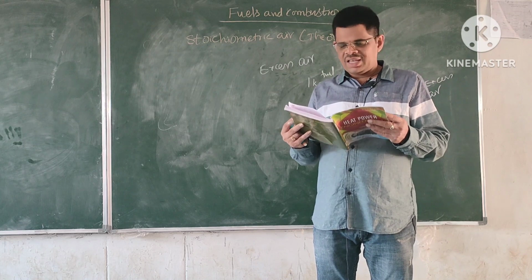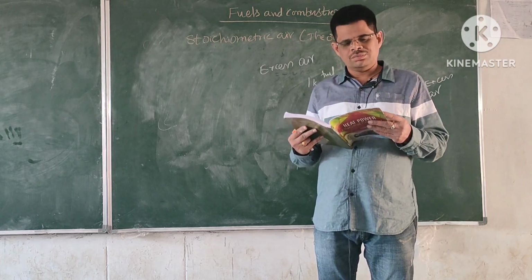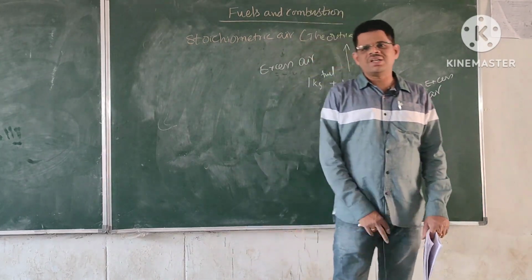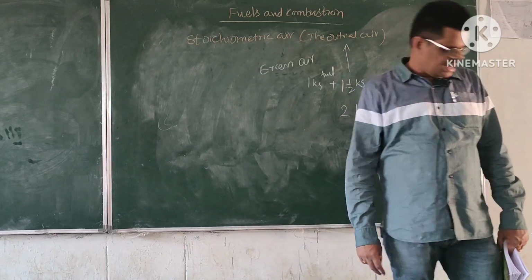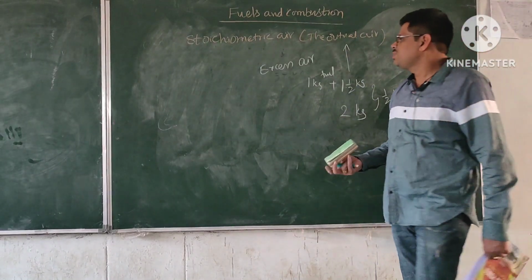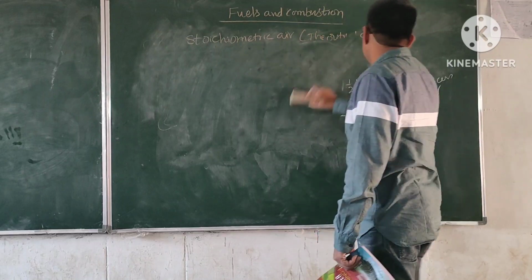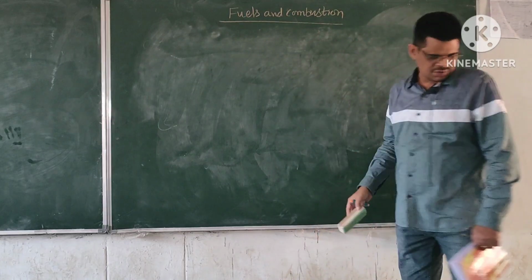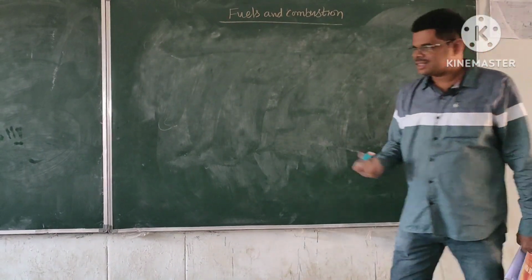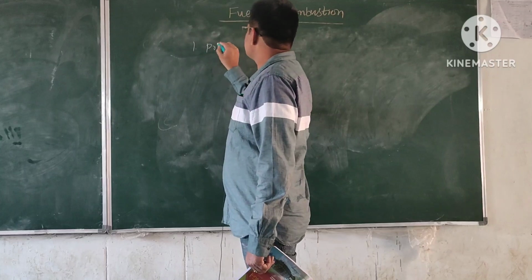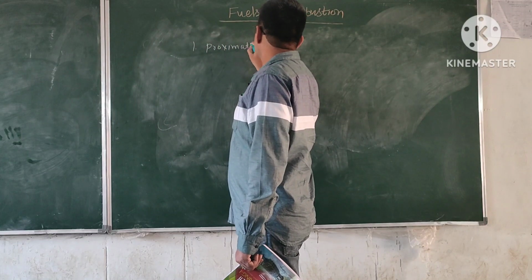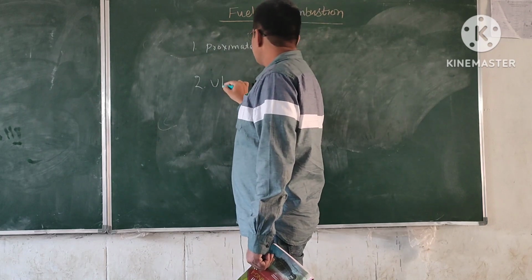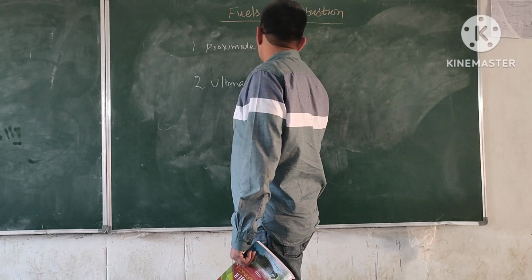Now let us move to the analysis of coal. Analysis of fuel. There are two types of analysis: proximate analysis and ultimate analysis. We shall look into it briefly and we shall discuss these things later in detail. So fuel analysis determines, the first one is proximate analysis and ultimate analysis.